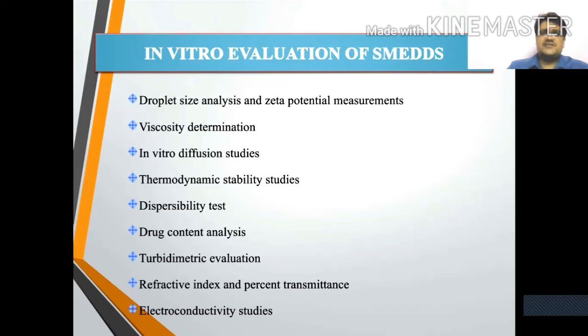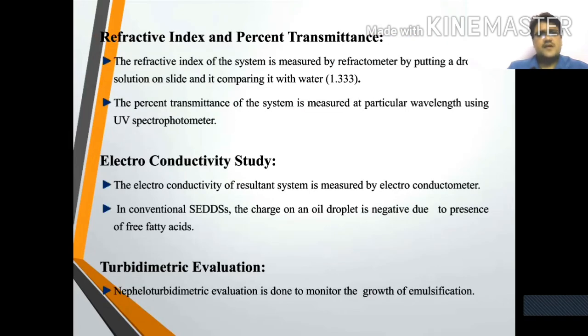In vitro evaluation of SMEDDS. Droplet size analysis and zeta potential measurement are the common ones, because they have very low size range droplets. So these are essential measurements. Viscosity determination by Brookfield viscometer, in vitro drug release, thermodynamic stability studies, dispersibility test, drug content analysis, turbidimetric evaluation, refractive index, percent transmittance, and electroconductivity studies are being studied. Turbidimetric evaluation is done to monitor the growth of emulsification.